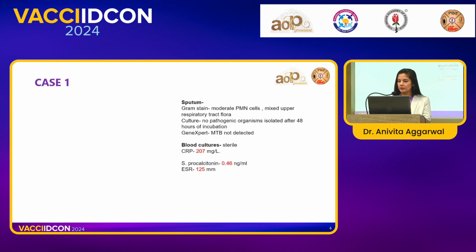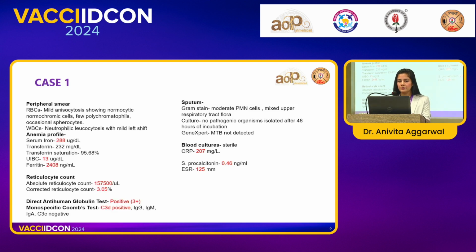We sent a sputum sample for this patient. However, it just grew mixed flora and no pathogenic organism. GeneXpert was negative. His CRP was highly elevated. Procalcitonin was negative and ESR was elevated. A peripheral smear showed some anisocytosis, normocytic hypochromic cells, some polychromatophils, and an occasional spherocyte. His anemia profile had an elevated ferritin.